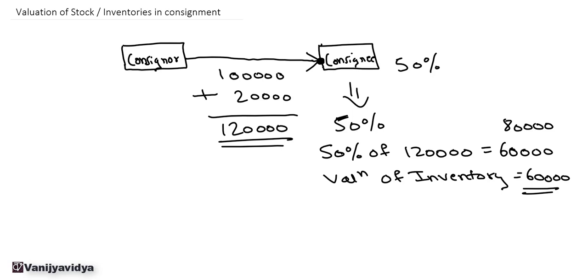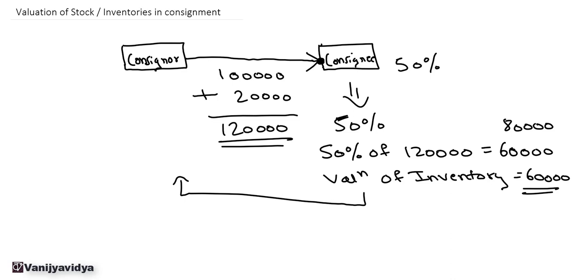Now say suppose sometimes the goods are returned by the consignee to the consignor. It may be because of the poor quality, or it is not up to the specifications, or they may be destroyed in the transit also.